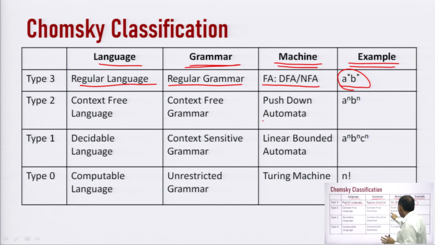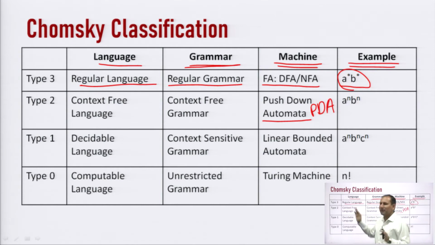The machine which is used to recognize this context free language, or type 2 grammar, is known as push down automata, and in some of the books it is written as PDA. PDA stands for push down automata, and it belongs to type 2 category.